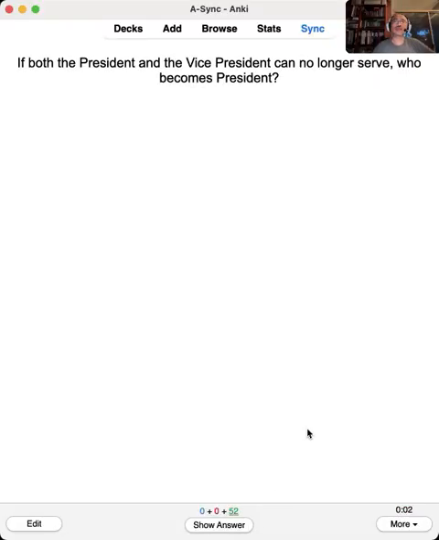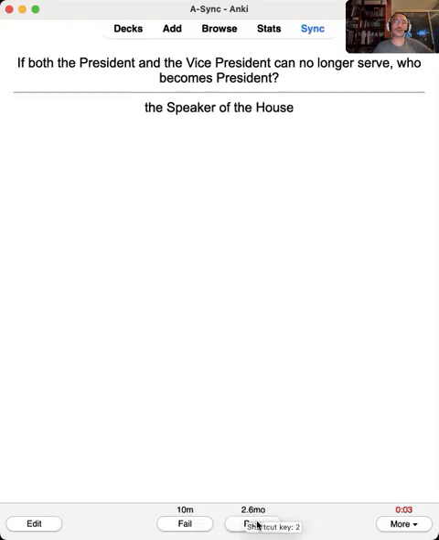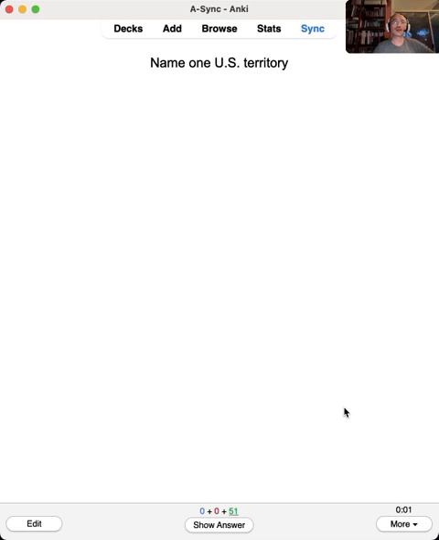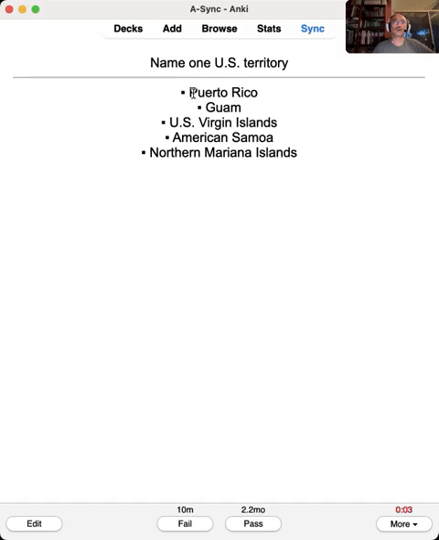If both the president and vice president can no longer serve, who becomes president? The Speaker of the House. Name one U.S. territory. Puerto Rico and Guam.